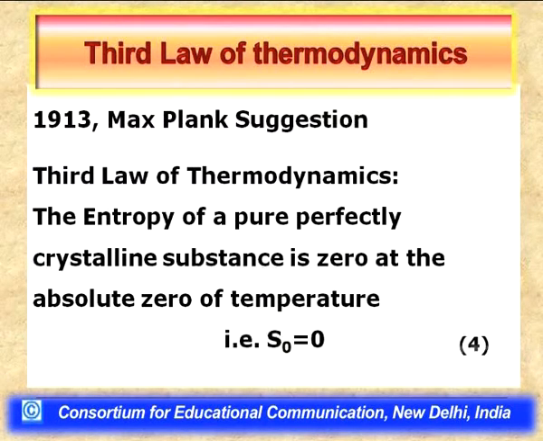This suggestion then becomes the third law of thermodynamics, that is, the entropy of a pure perfectly crystalline substance is 0 at the absolute 0 of temperature. Therefore, the entropy of a pure and perfectly crystalline solid substance at absolute 0 of temperature, S0, is equal to 0.